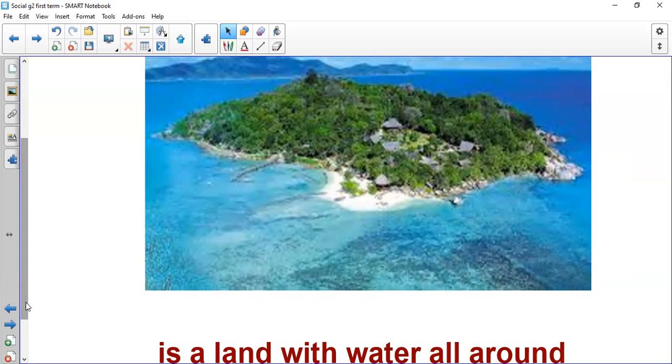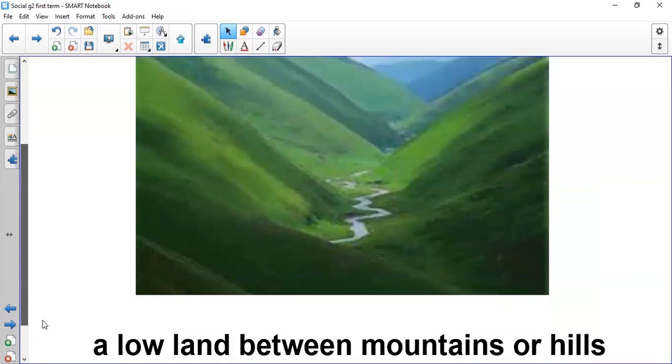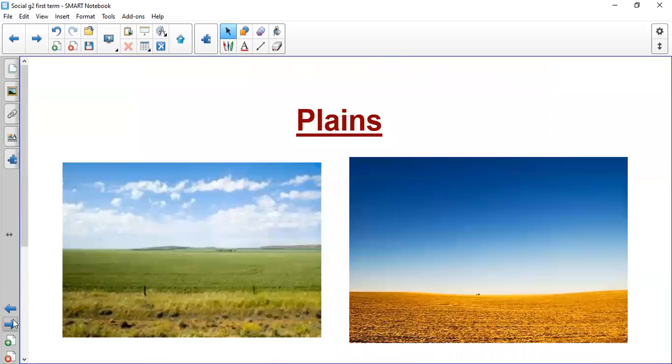Okay, grade two. So we said from the beginning, valley, lowland, between mountains or hills. Plains, flatland.